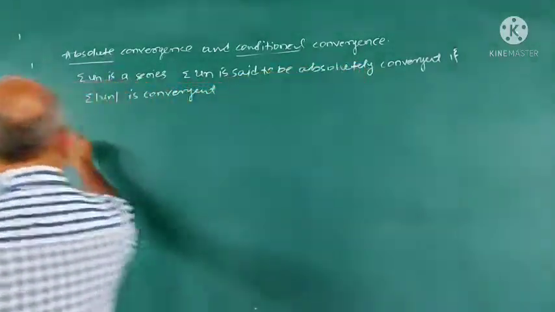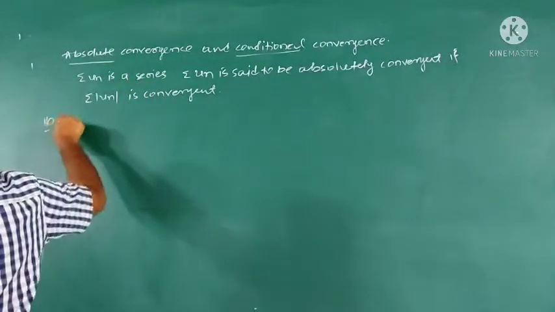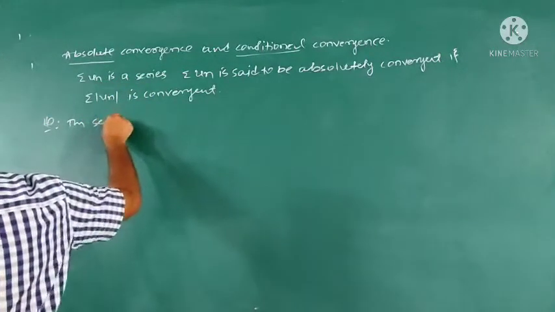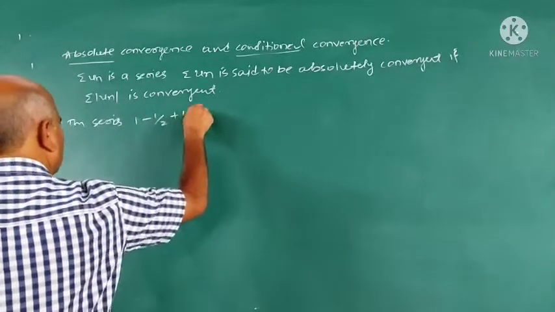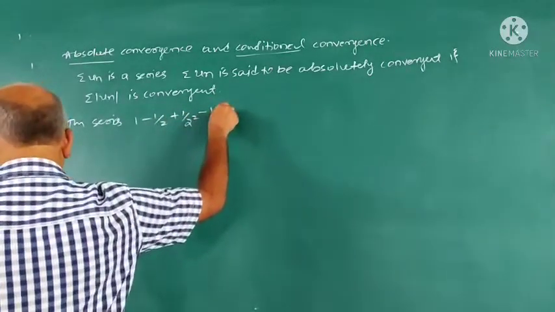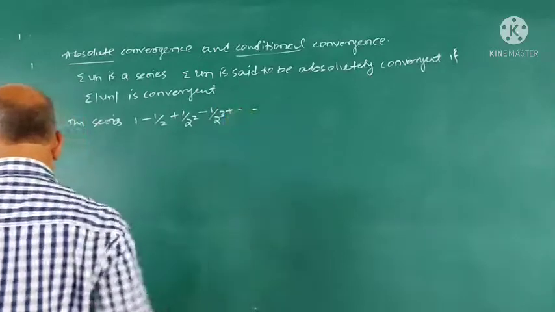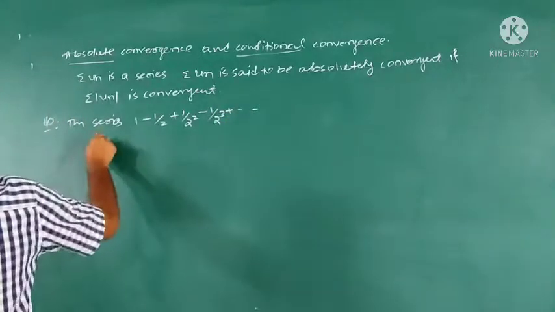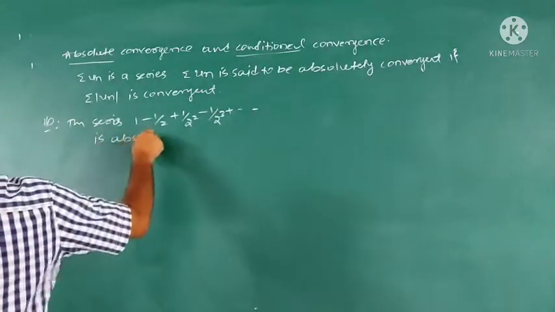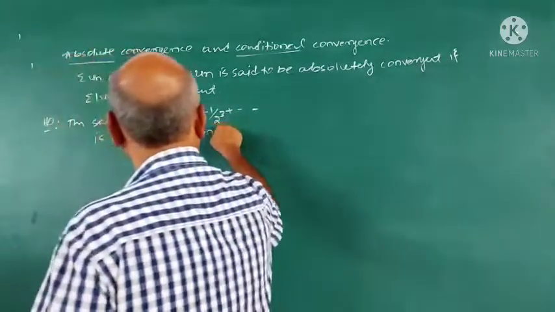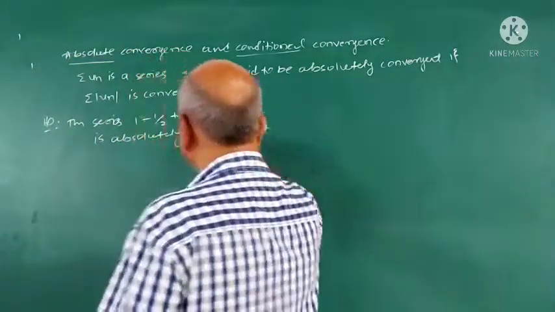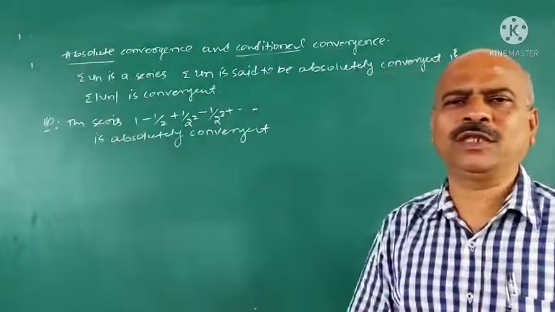Now, example: the series 1 minus 1 by 2 square minus 1 by 2 cube plus etc. is absolutely convergent. First understand only what absolute convergence is.